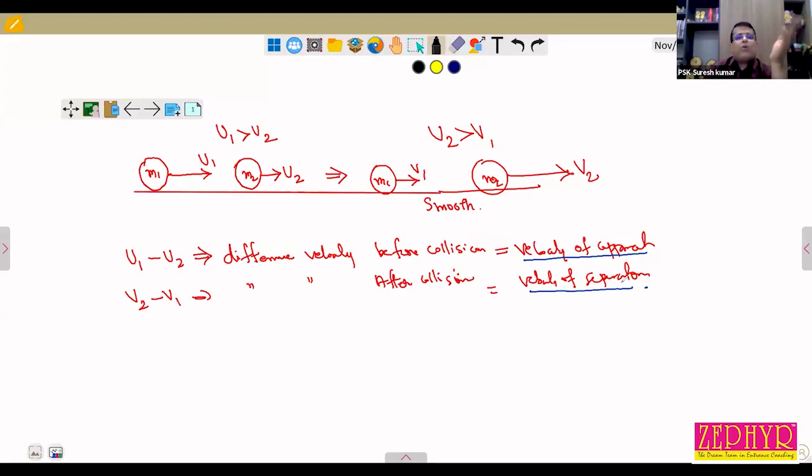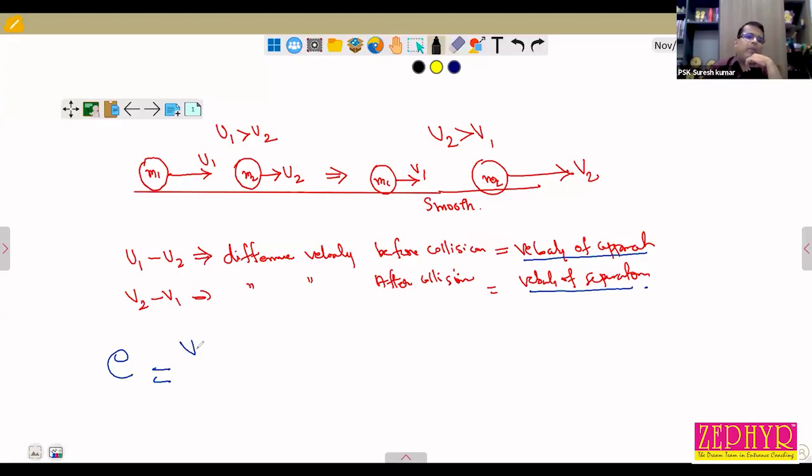So before collision, u1 is greater than u2, and u1 minus u2 is called velocity of approach. And after collision, v2 is greater than v1, so v2 minus v1 is called velocity of separation. Then what is coefficient of restitution?